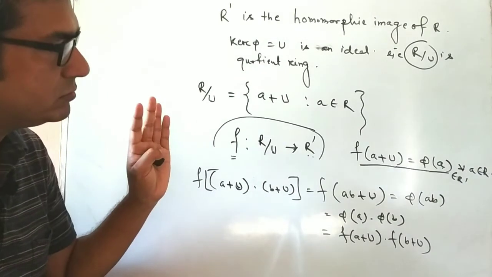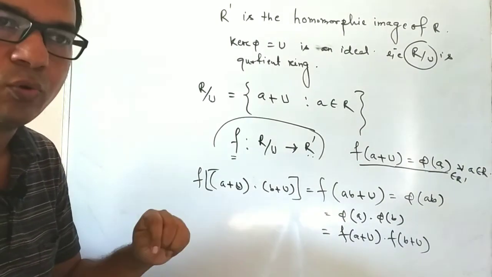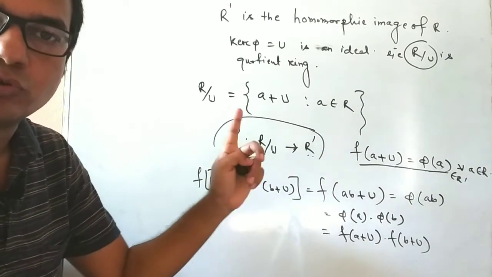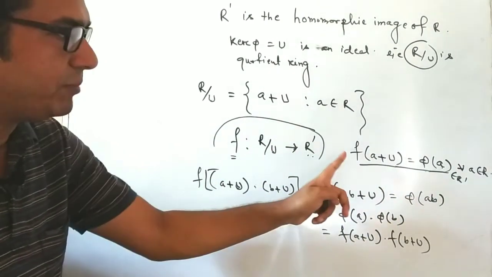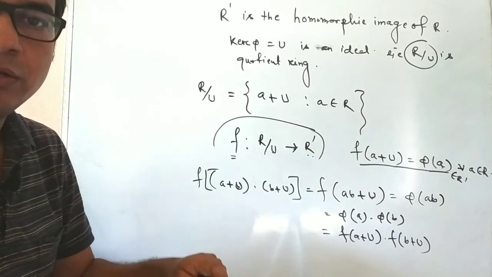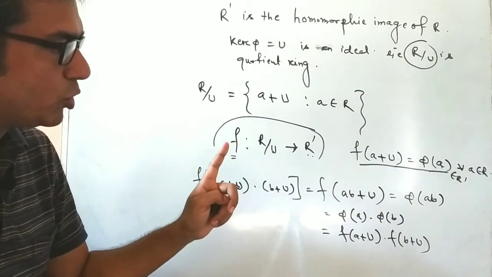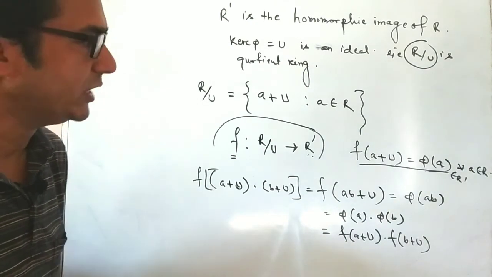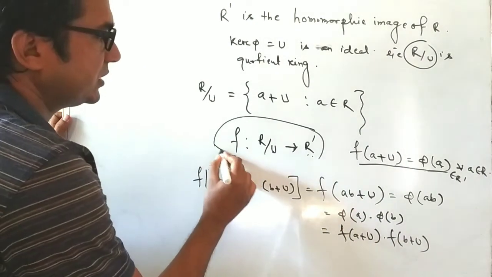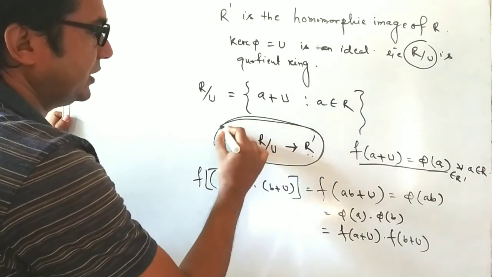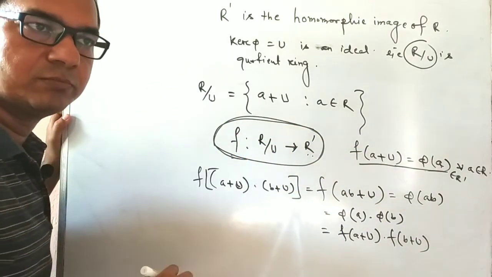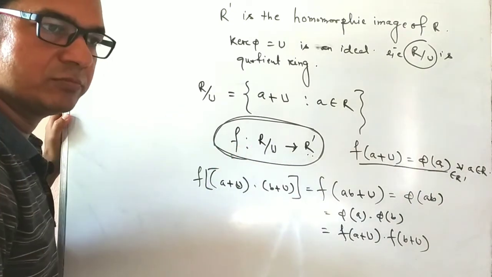So we first show f is well defined, f is 1-1, f is onto. Also f satisfies two properties of ring homomorphism. That is, this mapping is a homomorphism and a 1-1 onto homomorphism, that is an isomorphism.